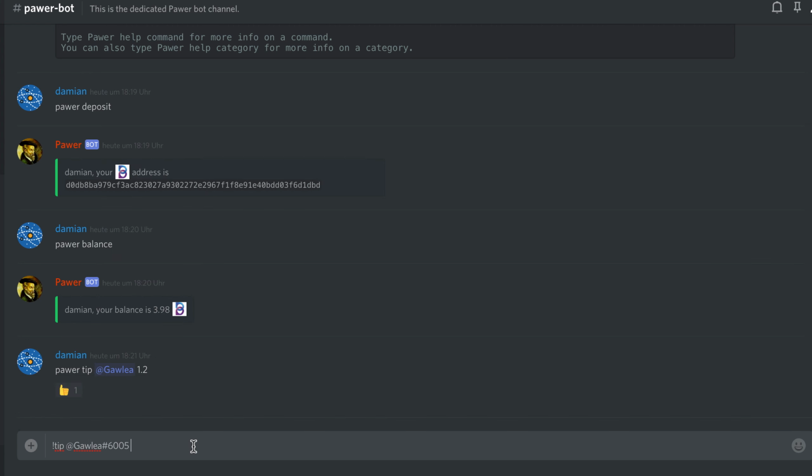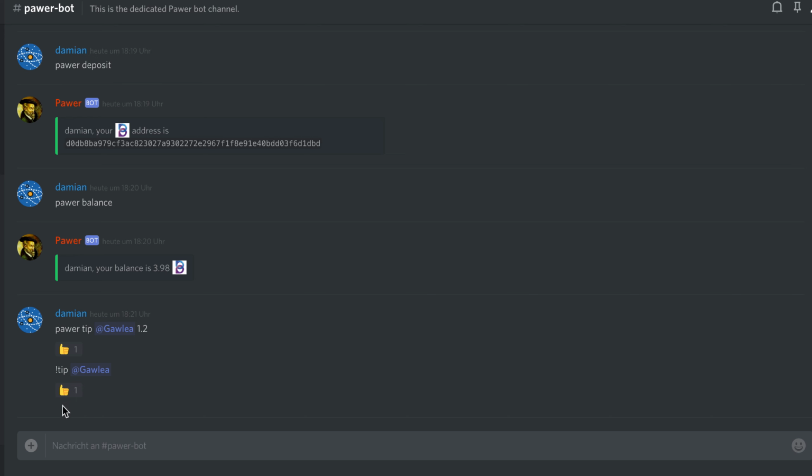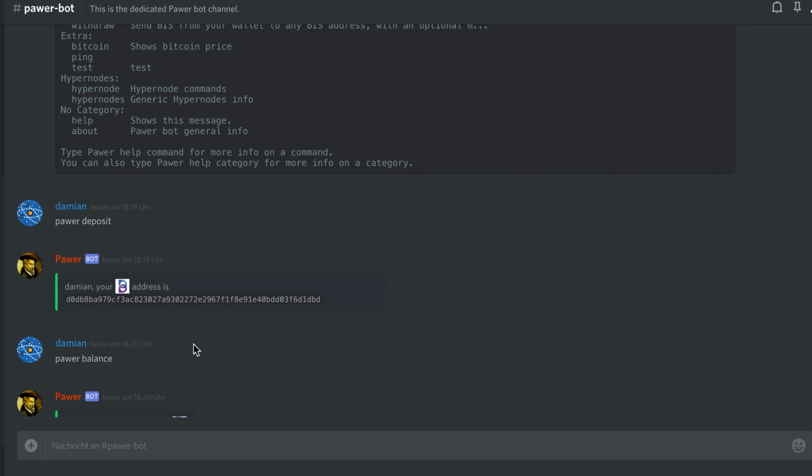I'm just using a different way to tip. And then I'm not going to enter anything else, and then it would just take the default tip. You see, now I had 2 transactions. I tipped this user twice, the second time using the default amount, and the first one I typed in the amount I wanted to tip. So, if you want to try it out, it's really nice.